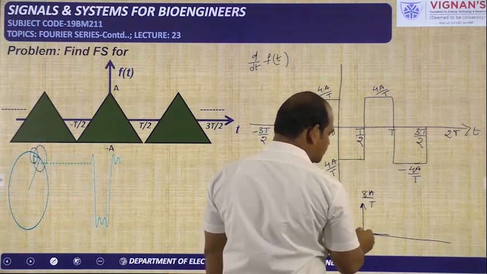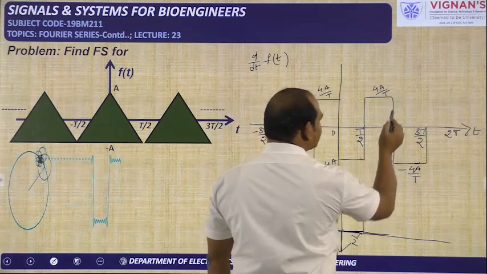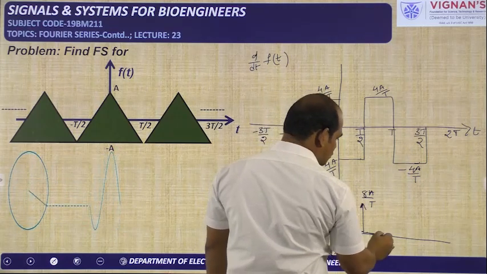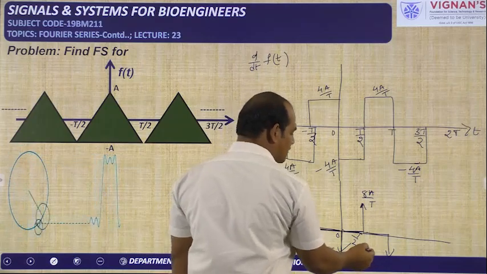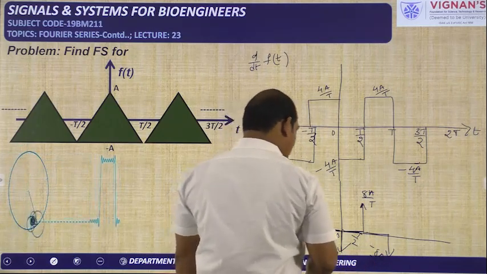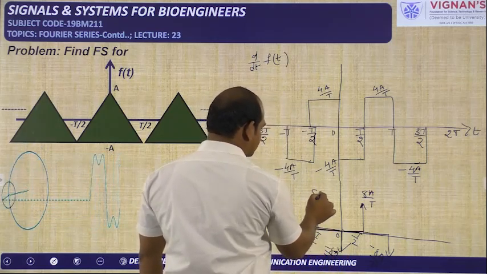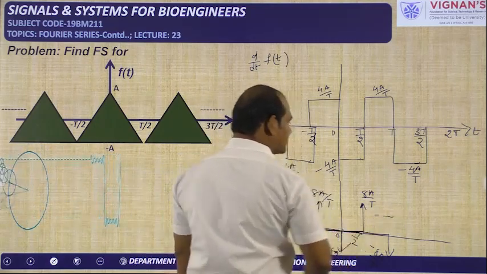If you take the differentiation, you get 0. And exactly at t equal to capital T, the amplitude is changing from 4a by T to minus 4a by T, so that is a discontinuity. If you do the differentiation, you should get an impulse of strength minus 8a by T. So in this way, you will have the impulses, and these impulses will continue like this.